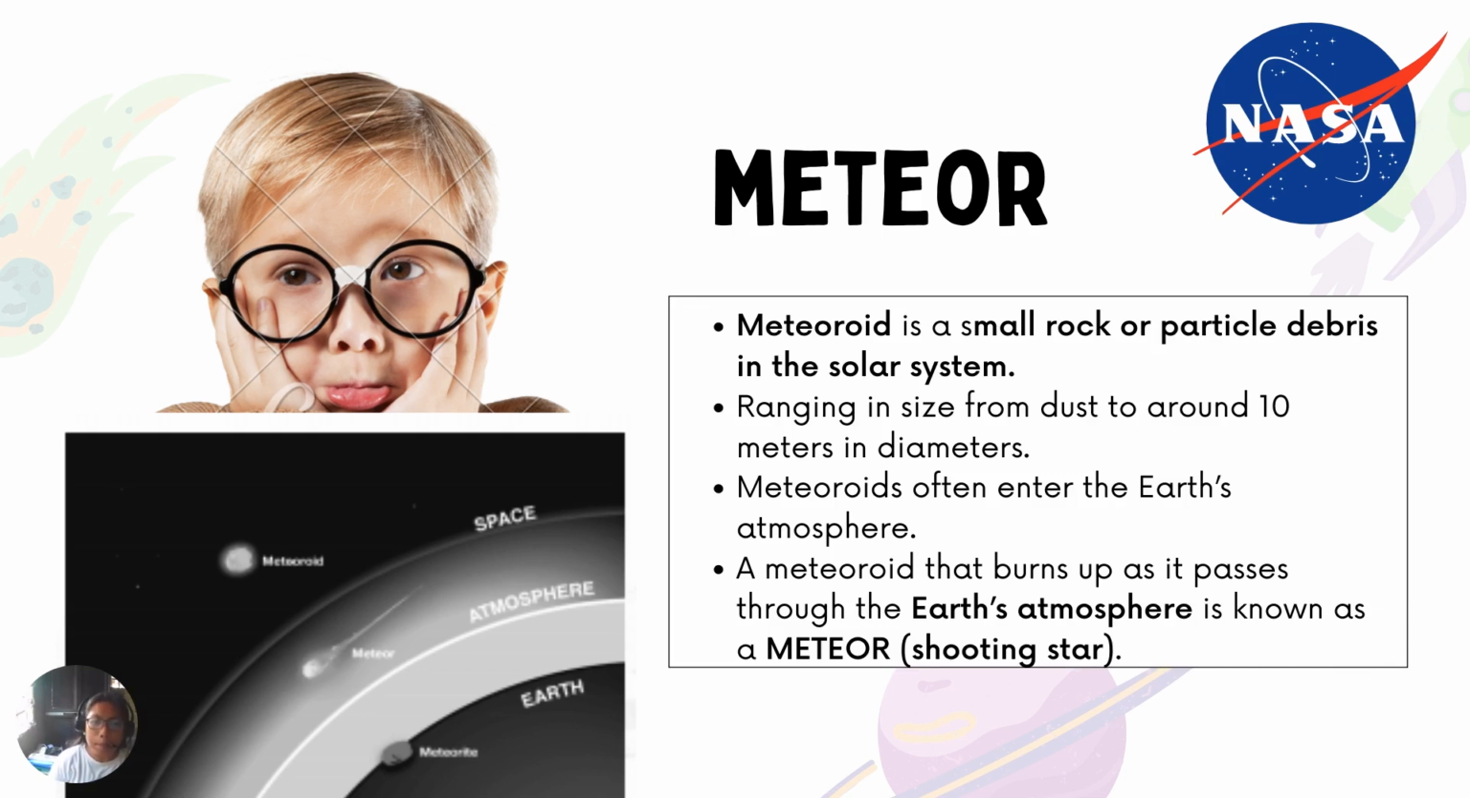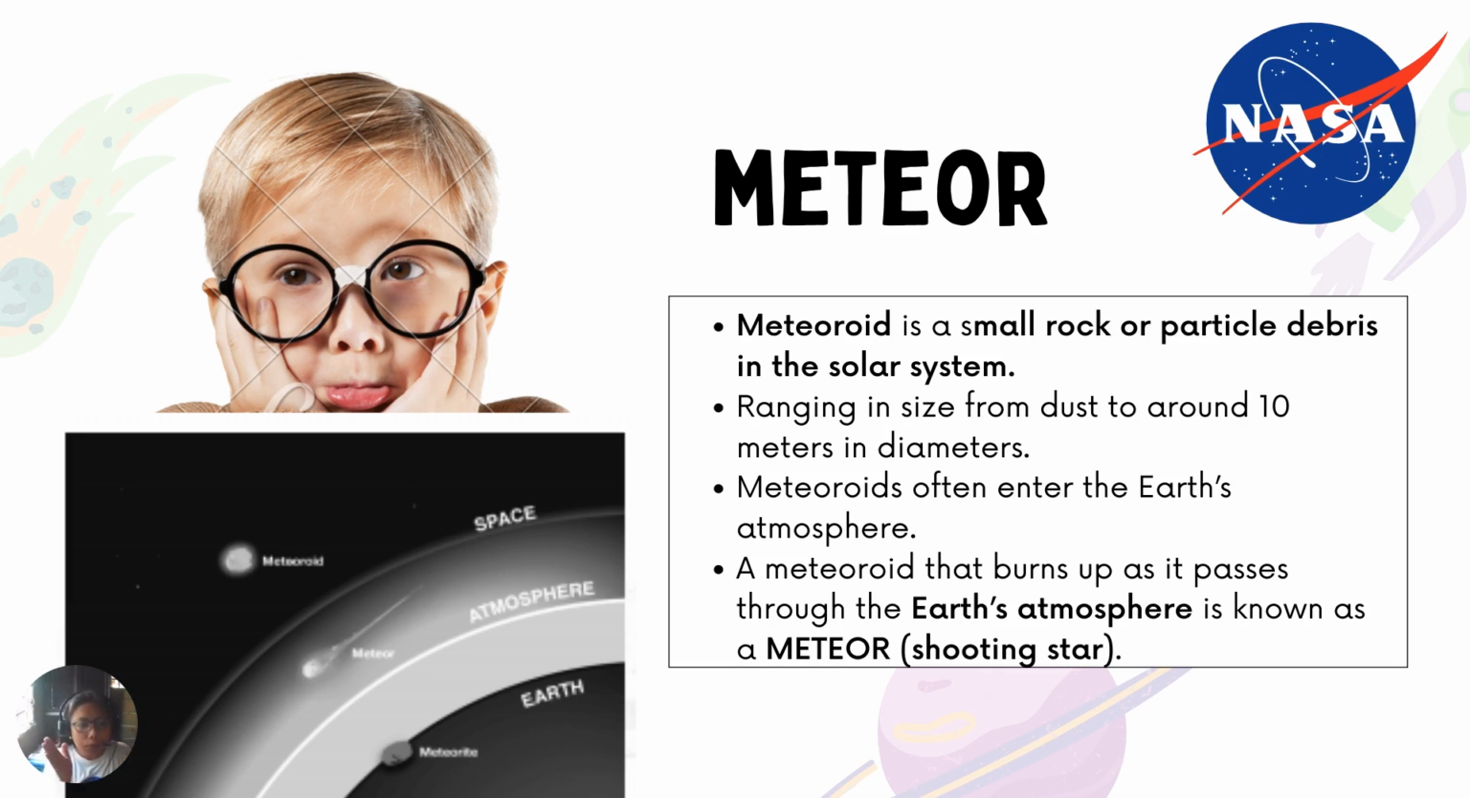We have here meteor. So you have been familiar with the word meteor because of Meteor Garden or the meteor shower. So, ma'am, how do we classify a meteor? Before it became a meteor, it will be termed as meteoroid. Ma'am, why meteoroid? A meteoroid is a small rock or particle debris in the solar system, just like an asteroid or a comet. And it can range up to 10 meters in diameter. So it is relatively smaller than a comet and an asteroid.